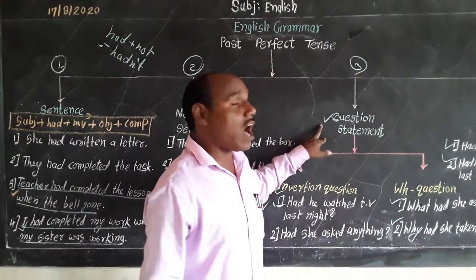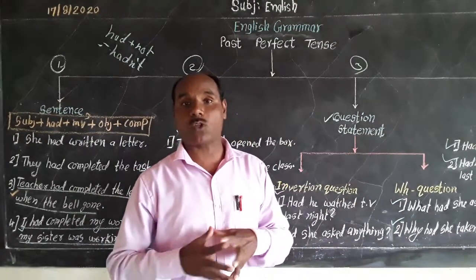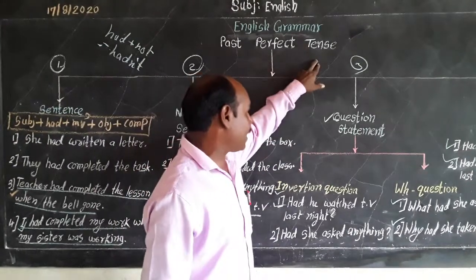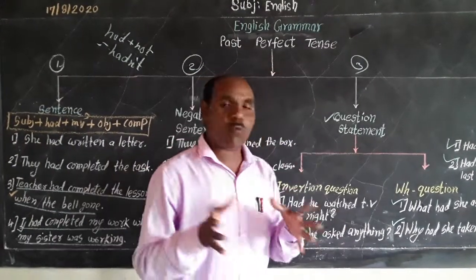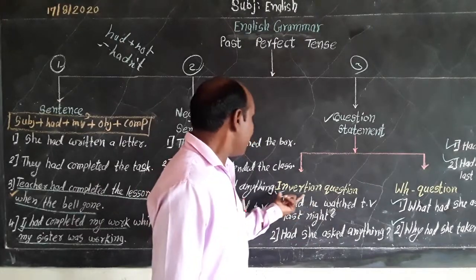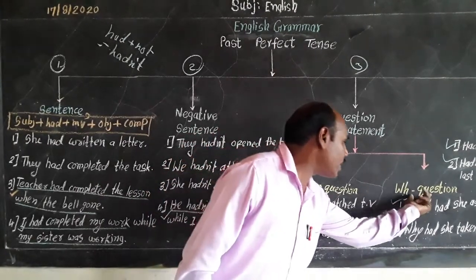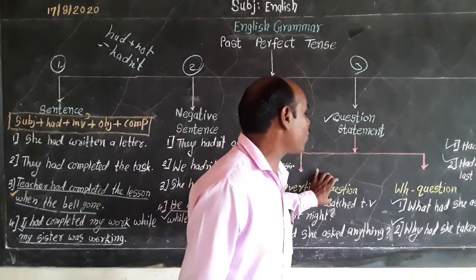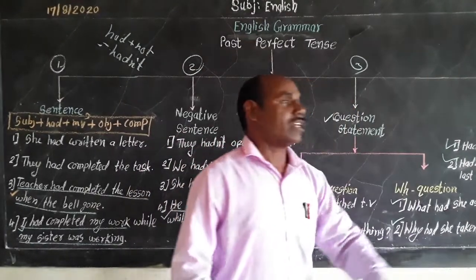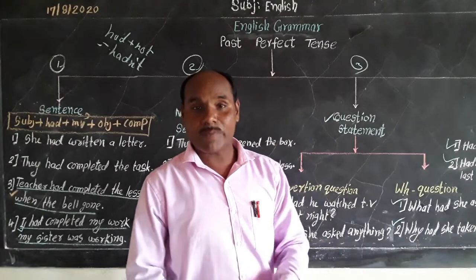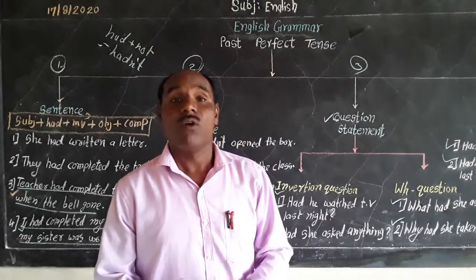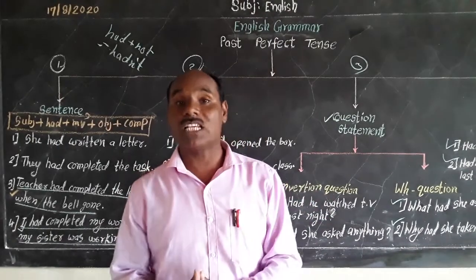Now let us see the next one, the question statement. Question statement is one of the most important aspects of the past perfect tense. There are two types of question statements. First is the inversion question and second is the WH question. What is the meaning of inversion question?